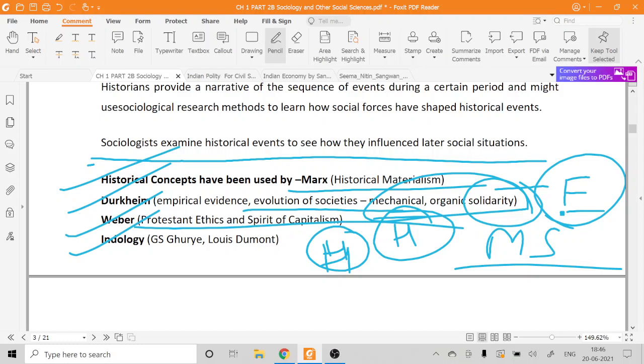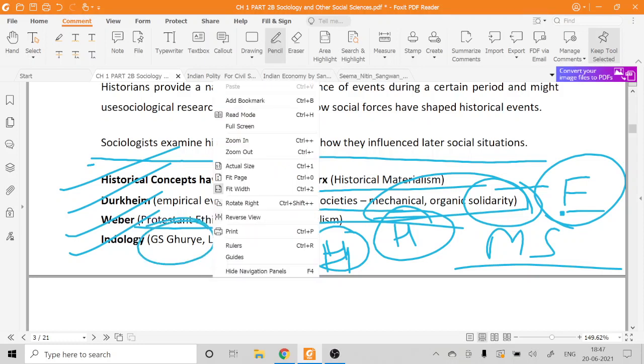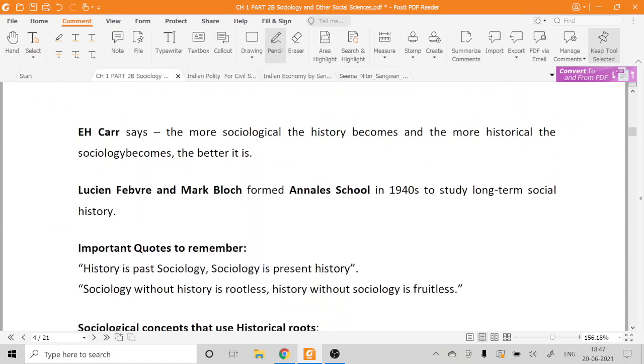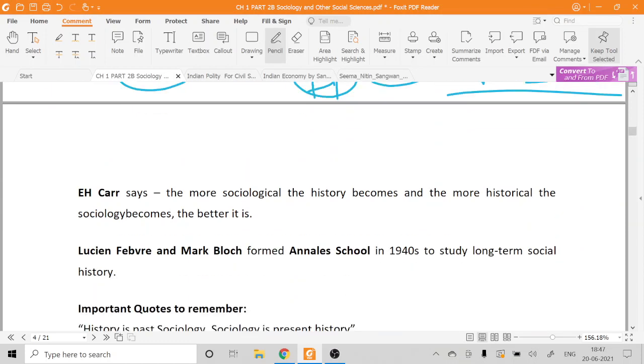Similarly, Indologists and Indian sociologists like G.S. Ghurye, the first topic of sociology Paper 2. Even Louis Dumont talks about caste. When he talks about caste, or when G.S. Ghurye gives his Indological perspective, they are all trying to take help of history. So you have to quote these examples when we discuss this particular topic.